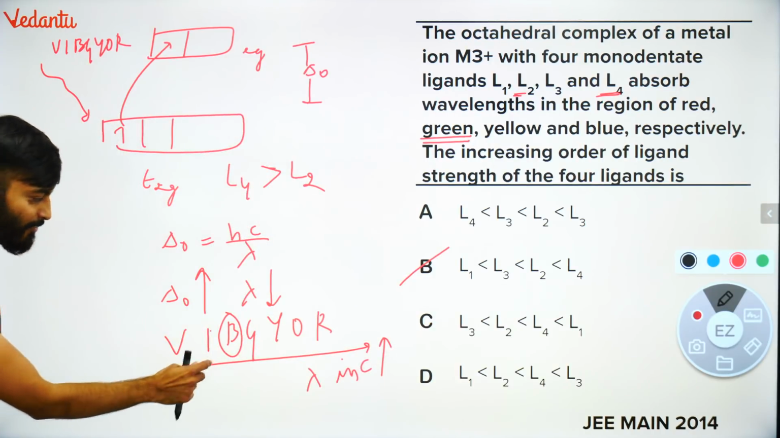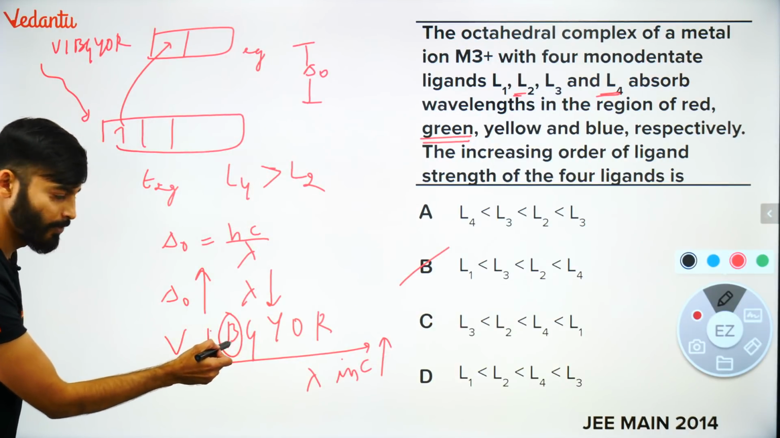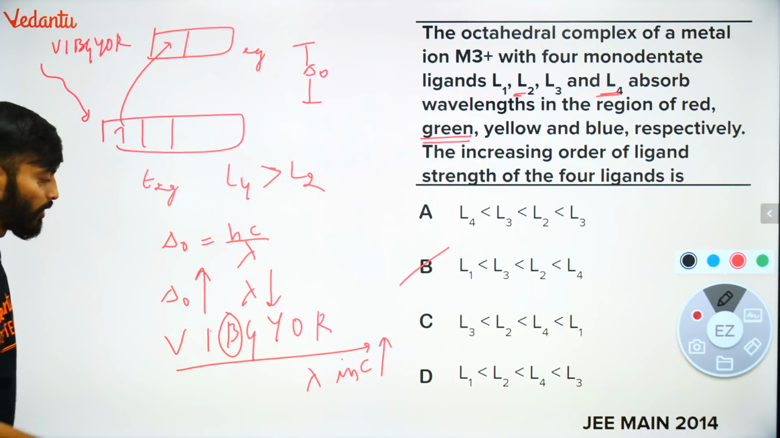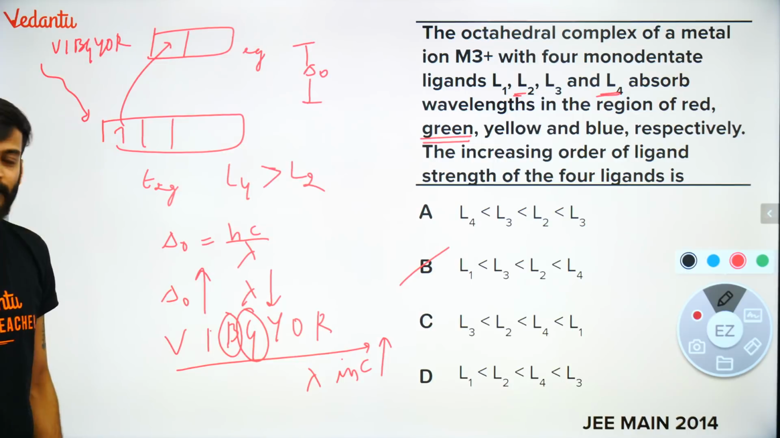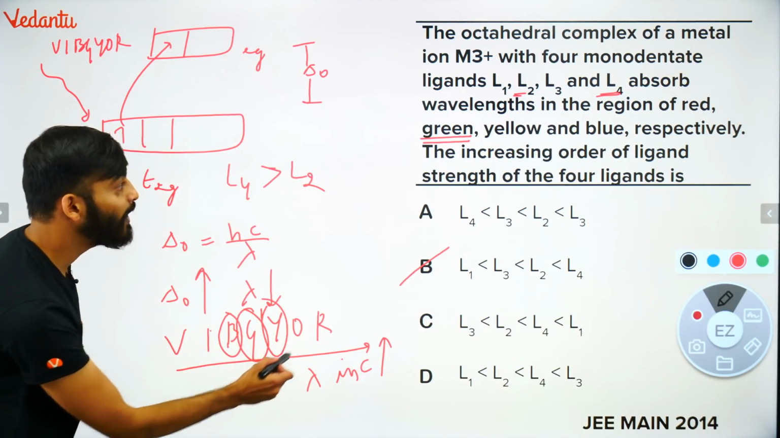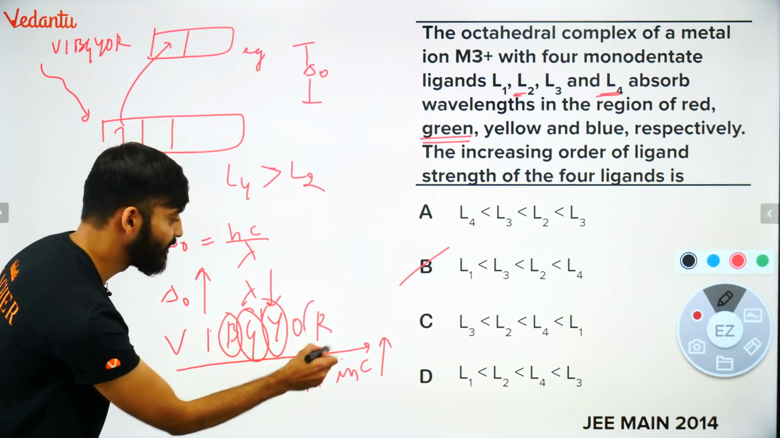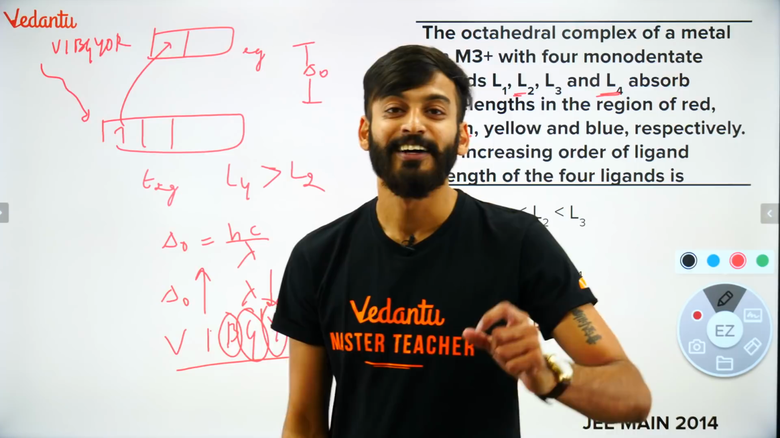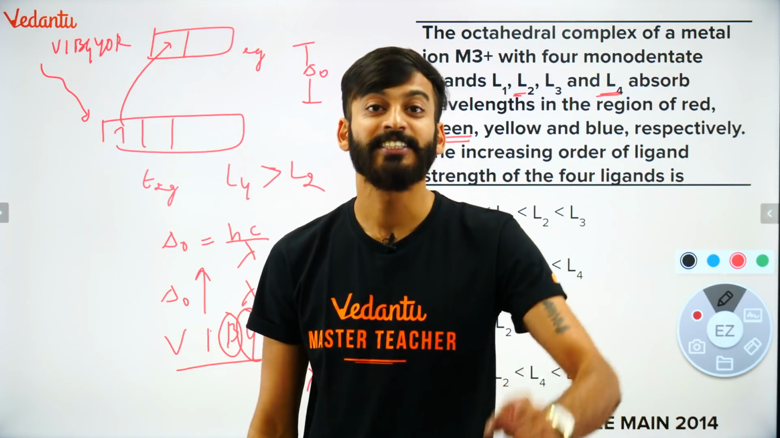So the ligand which is absorbing blue light, it means its splitting should be very high, the ligand should be very strong. Then next followed by green, followed by yellow, followed by red. So whichever ligand is absorbing red light, it means the splitting caused by it would be very less. It is a weak ligand.